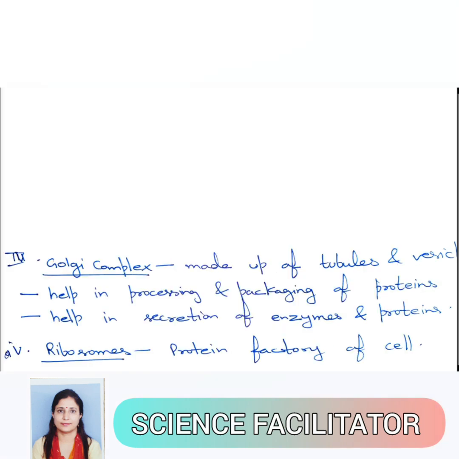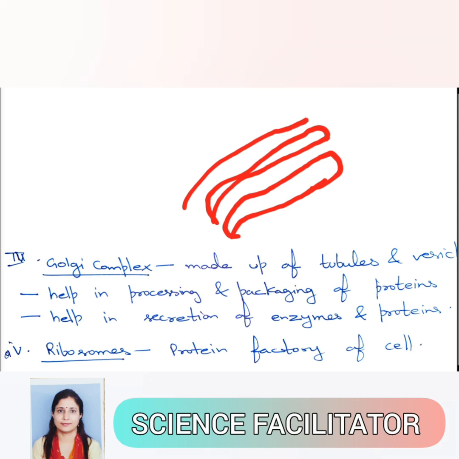An important organelle is the Golgi complex. They are a complex system of membranes known as tubules. These tubules are stacked above one another like this. They are more complex in animal cells, but in plant cells they are known as dictyosomes. They secrete out some vesicles and they help in processing and packaging of the proteins which are coming from the endoplasmic reticulum. They also help in secretion of enzymes and proteins.